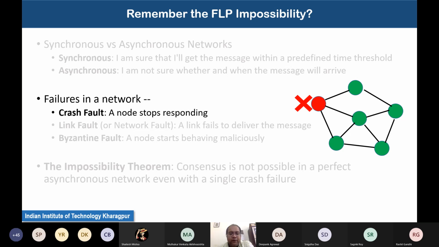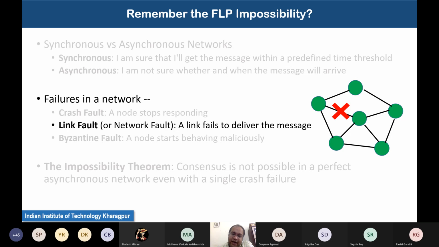So this is the kind of fault which is being considered by the majority of the distributed consensus algorithms. In the context of the classical distributed consensus algorithms, like Raft and Paxos, they considered a crash fault in the network.